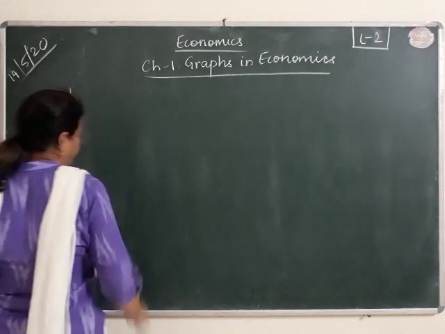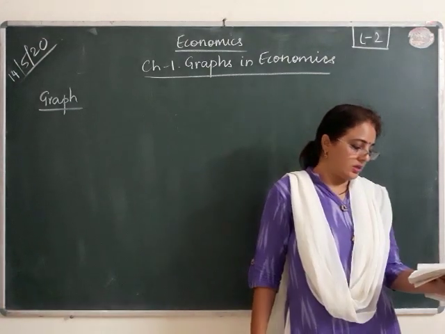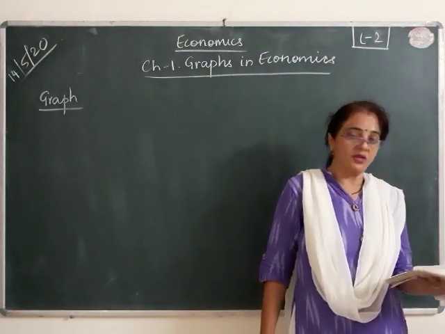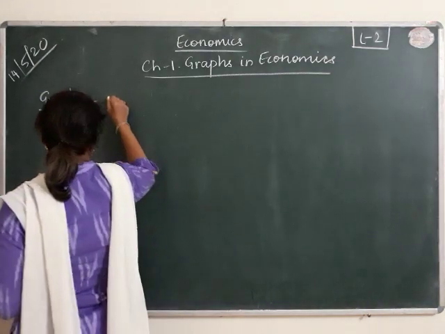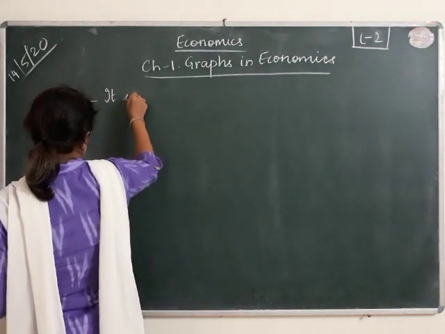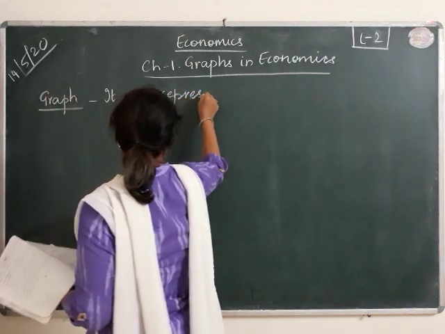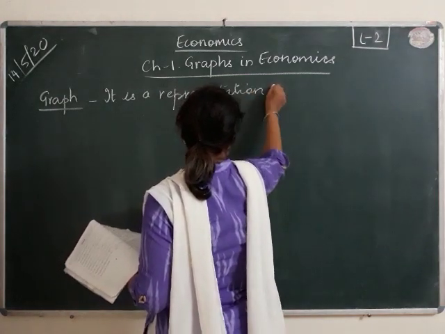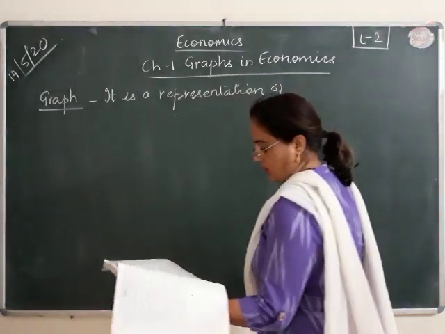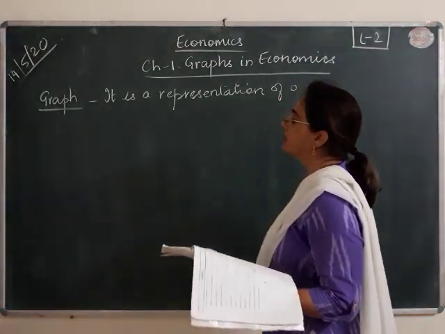What is a graph? A graph is also a representation of observable data. It is the same as a diagram.